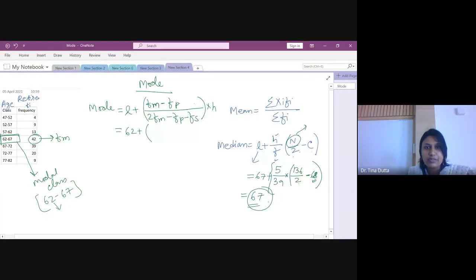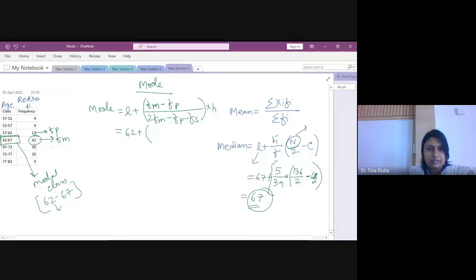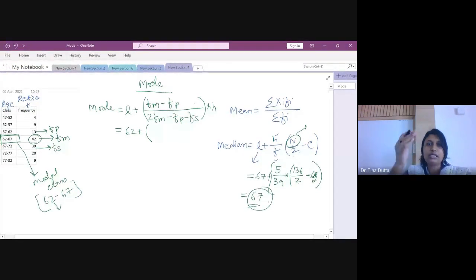What is the frequency of previous class? 13. So Fp is 13. Frequency of succeeding class, that is Fs. So the class below the modal class, that is succeeding class. So Fs is your 39. And H is class width of the modal class. The modal class 62 to 67, the gap is 5 units. So H is 5. So put everything here in this formula and calculate mode.